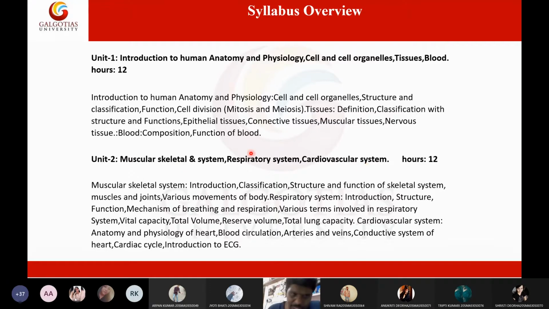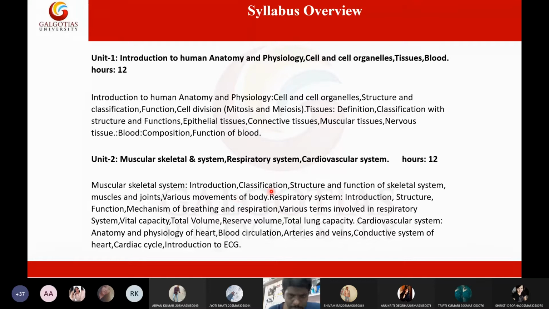First we will finish the skeletal system. Maybe this week I will try to finish the musculoskeletal system. Then from next week onwards, we can go to respiratory and cardiovascular. In the musculoskeletal system, we have introduction, classification of muscles, structure of muscle, functions of skeletal system, types of joints, and various movements of the body. So these are the major topics.